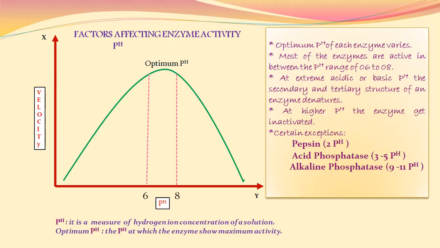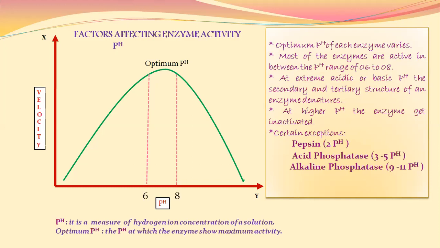Most of the enzymes are active near neutral pH, that means in the pH range of 6 to 8. At extreme acidic or extreme basic pH, again the enzyme activity is lower due to denaturation of the secondary and tertiary structure of the enzymes. At higher pH, the enzyme gets inactivated.